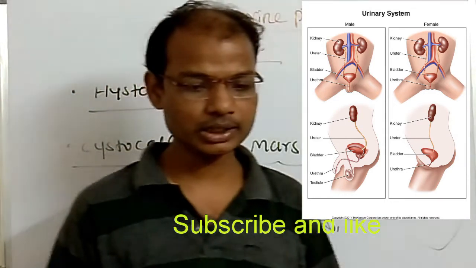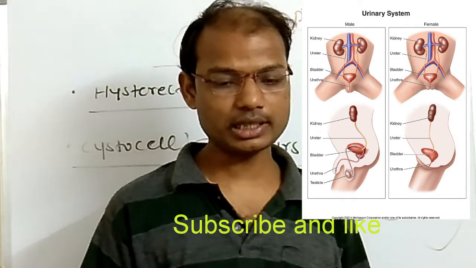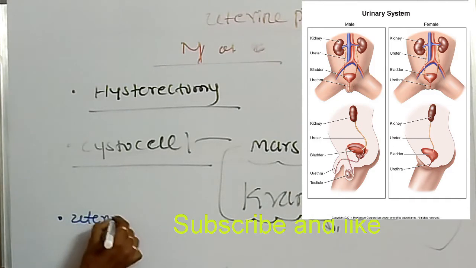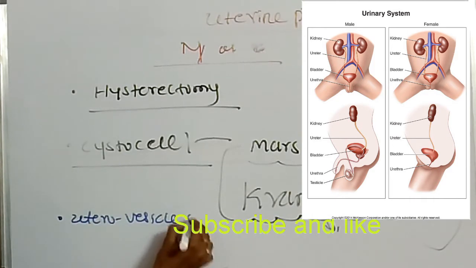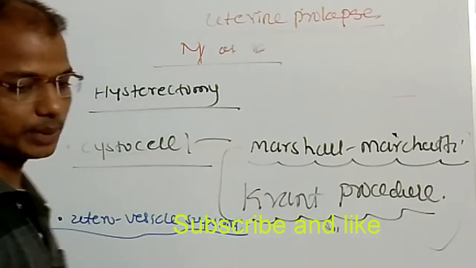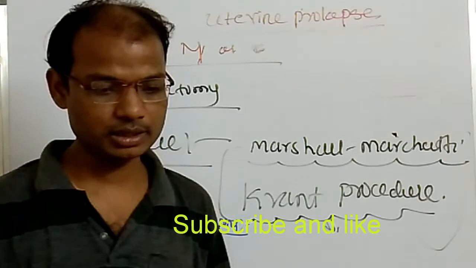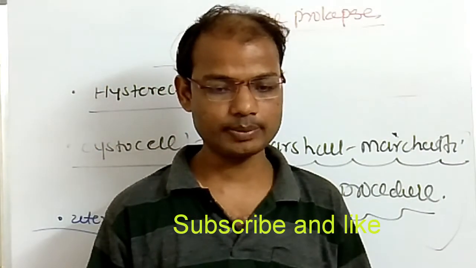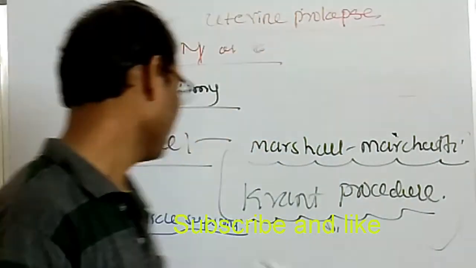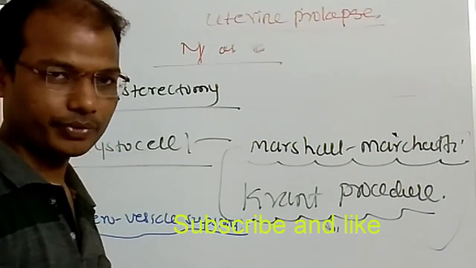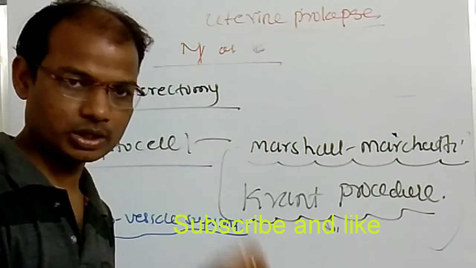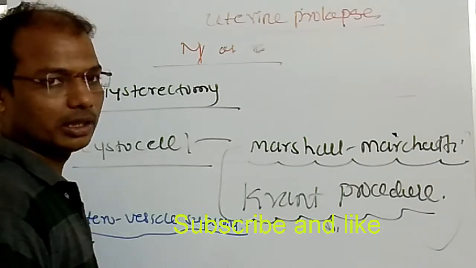Next procedure is uterovesical suspension. What is uterovesical suspension? It means the surgeon places the uterus back into its original position by reattaching the pelvic ligaments or using surgical material. The surgeon repositions the uterus in its original position by applying prosthetic ligaments.